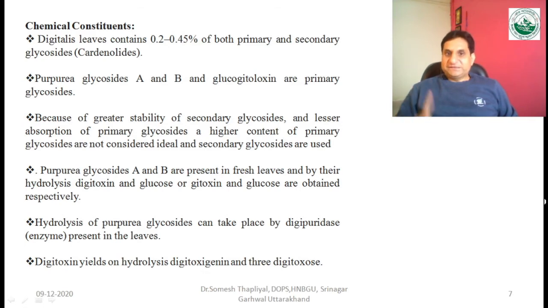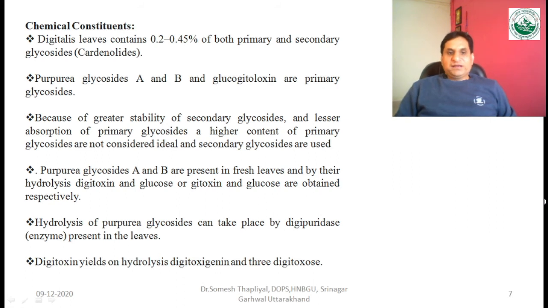Primary and secondary glycosides are basically metabolites, but if we compare the two, secondary glycosides are more useful compared to primary glycosides, because they are stable, and the absorption of primary glycosides is lesser compared to the secondary glycosides.